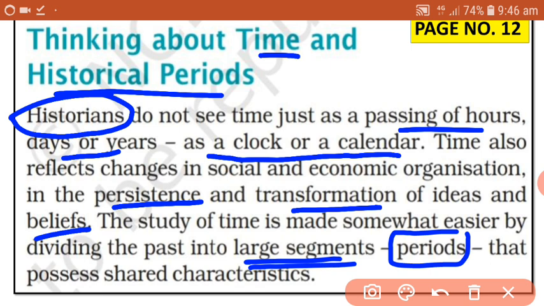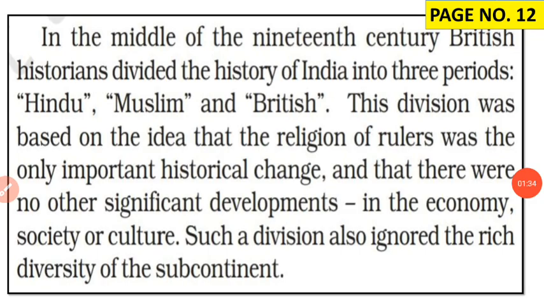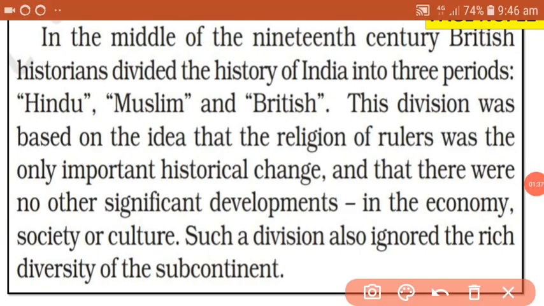We have completed our ancient history in 6th standard. Presently we are studying medieval history in 7th standard, and by the next year we will be completing our modern history. So in the middle of 19th century, British historians divided Indian history into 3 periods. They were Hindu, Muslim and British.